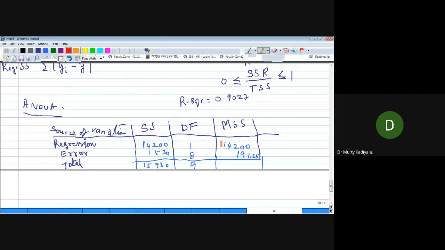If I take the ratio of these two variances, which I call the variance ratio, that variance ratio is 14,200 divided by 191.25. Tell me, so 74.24.